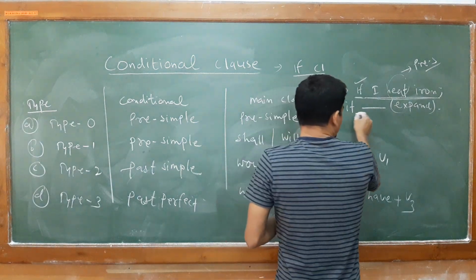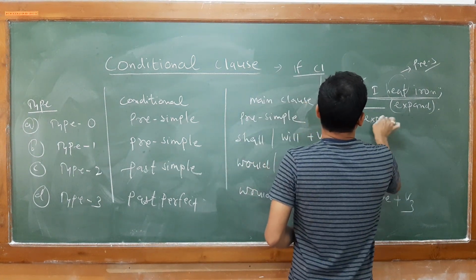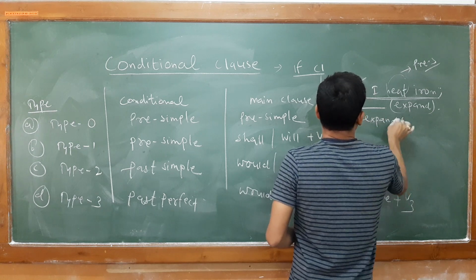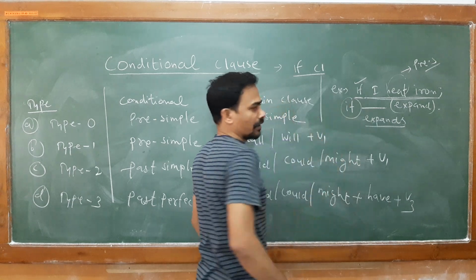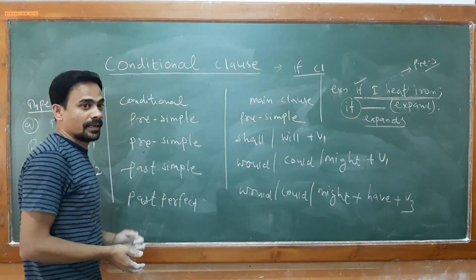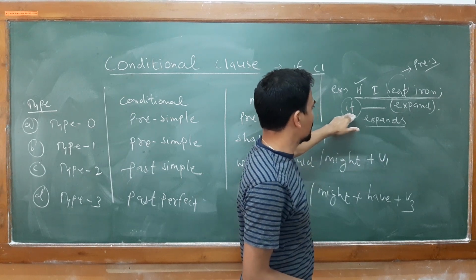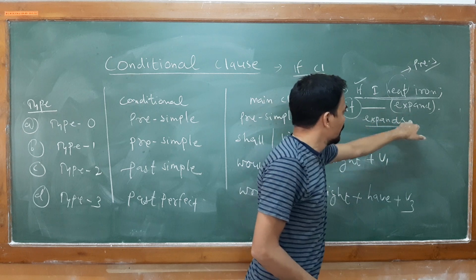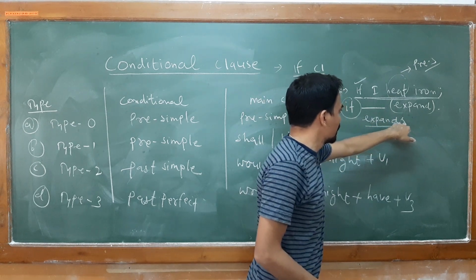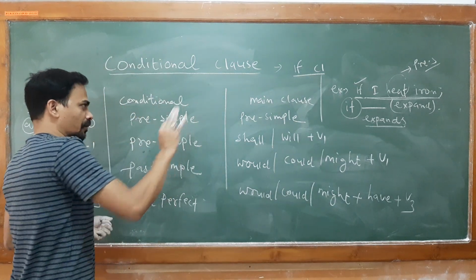Instead of using shall, you can simply write explodes. Why does the verb take s? Because the pronoun it is third person singular, and you know very well that whenever the subject or pronoun is third person singular in the simple present tense, your verb will take the s form. So it is clear to all of you.